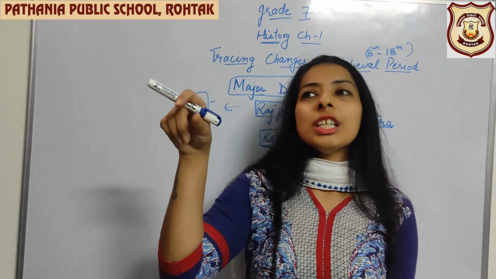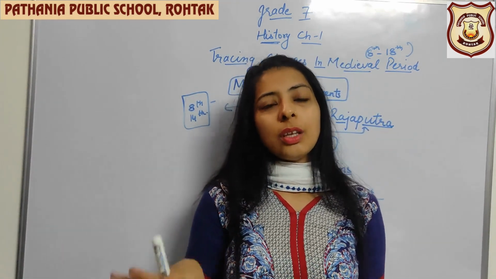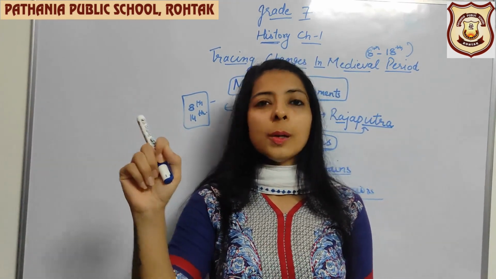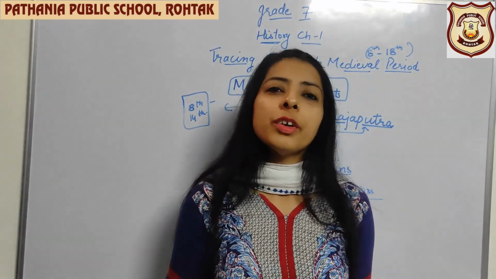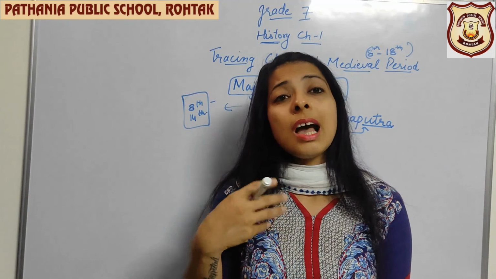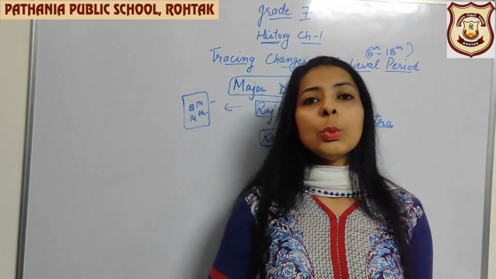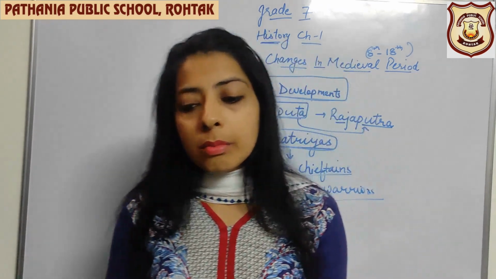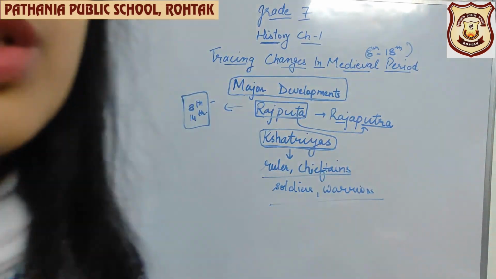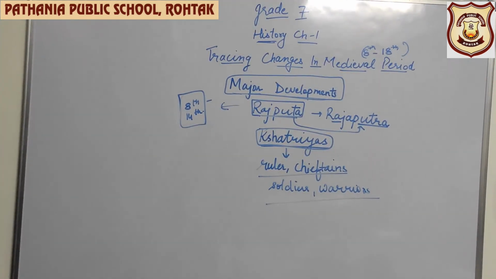In different areas there were different dynasties. Look, Rajasthan was under someone else, Maharashtra was under someone else. So different dynasties had their different languages, and these languages emerged in the medieval time period.